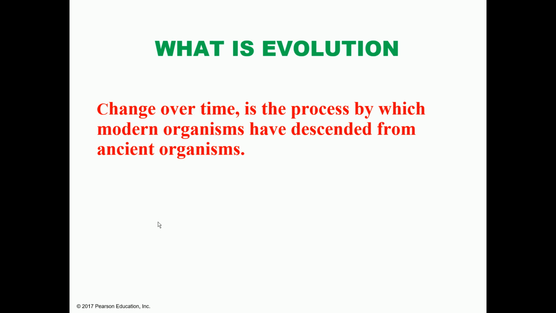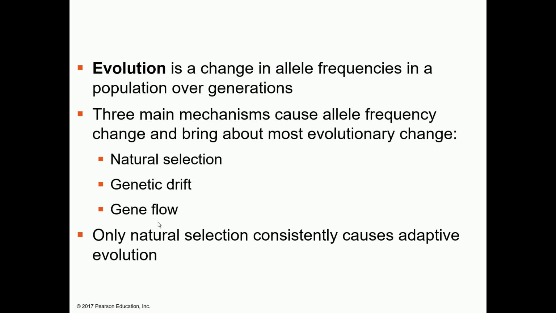Okay, so how do we define evolution? It's a change over time. It's a process by which the modern organisms have differed from the ancient organisms. We can also define evolution as a change in the allele frequency in a population over generations. And there are three main mechanisms which can change the allele frequency. They include natural selection, which we just discussed, and then there are other processes like genetic drift and gene flow.